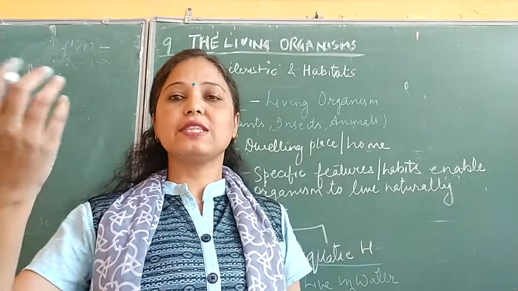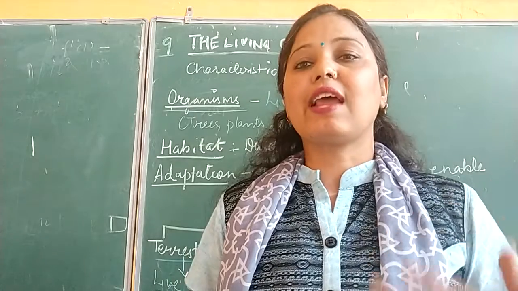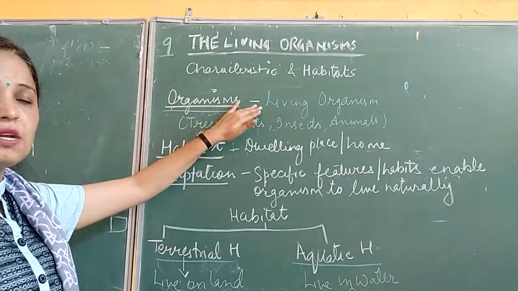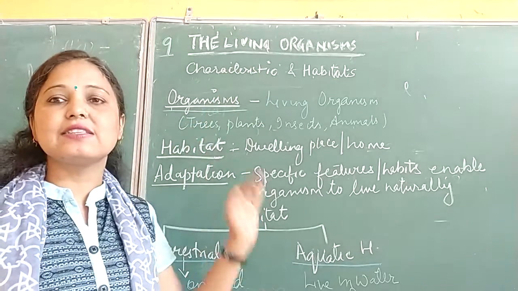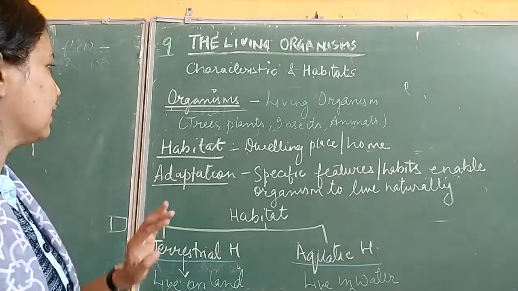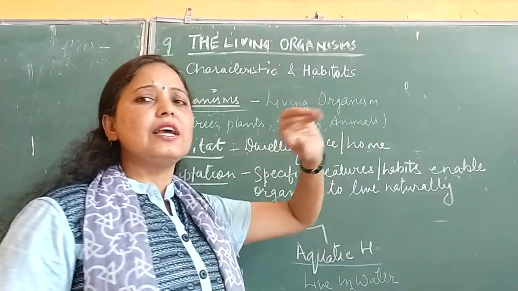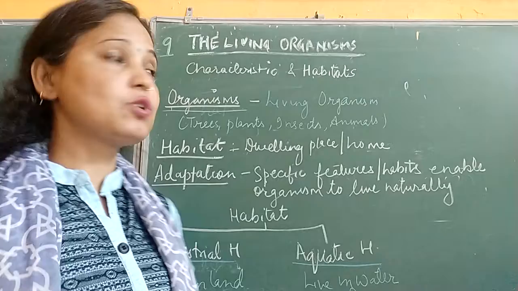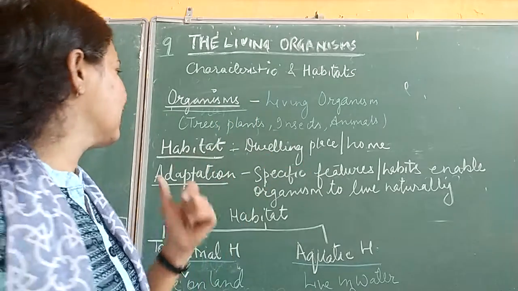That means if someone is speaking to us, we respond, we give an answer, we hear and react. So that is the property of a living organism. By these properties, these characters, we can recognize whether a thing is living or non-living. It includes trees, plants, insects, animals, and even viruses, bacteria, germs. All these are in the category of living organisms.